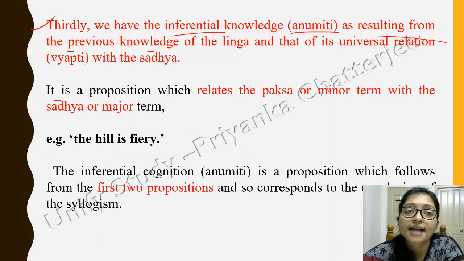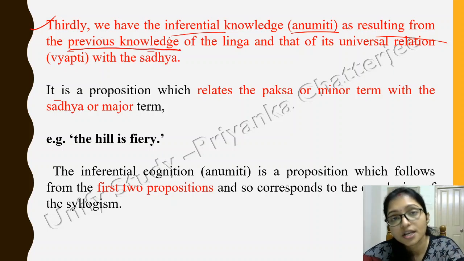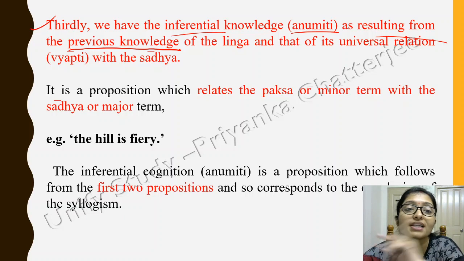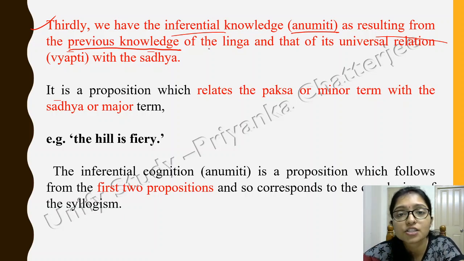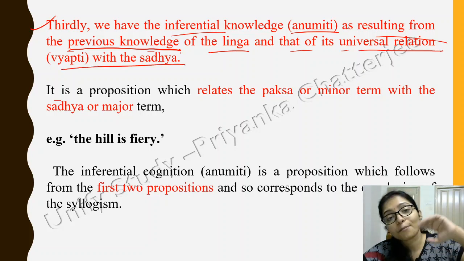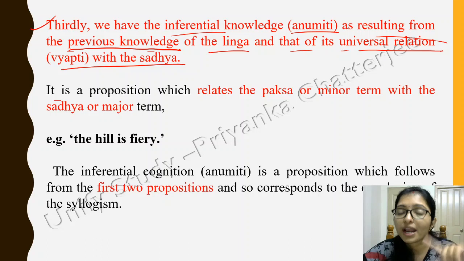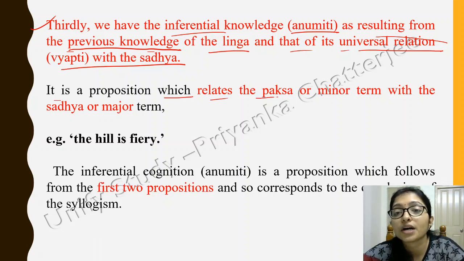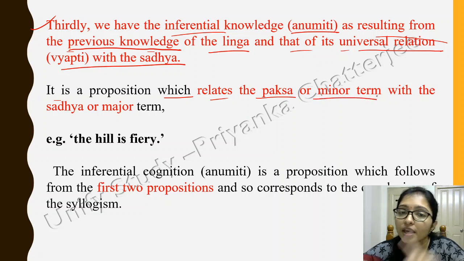Now next, thirdly, the inference of knowledge is anumiti. Anumiti is resulting from the previous knowledge. Previously there is some knowledge, and from that previous knowledge, by watching the sign, that is by watching the linga, you are trying to relate the previous knowledge of the linga and its universal relation of Vyapti. Now you are applying your previous knowledge. It is the proposition that relates the paksha and minor term.